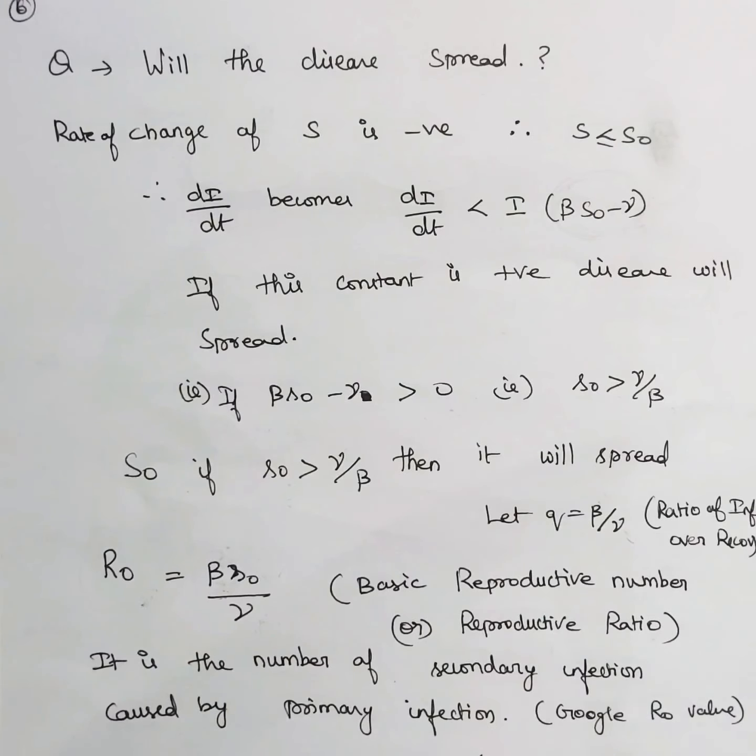For normal seasonal flu, this R naught value will be somewhere between 1.5 to 2. And initially they said R naught varies from 2 to 3 for COVID-19, and now they are saying that it varies from 3 to 4. So on average, one person is infecting 3 to 4 people. That is what they are saying.